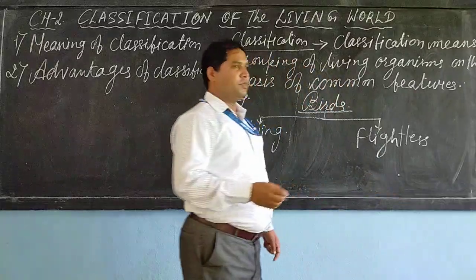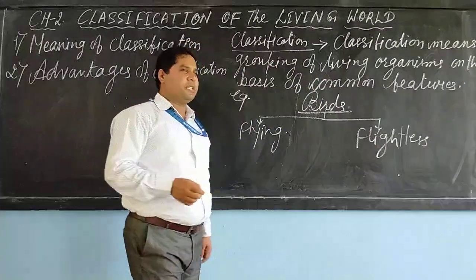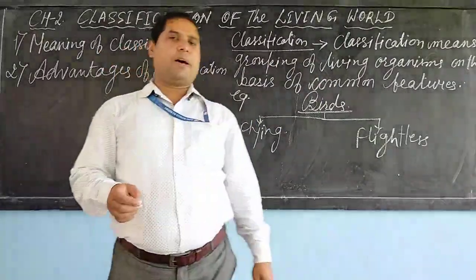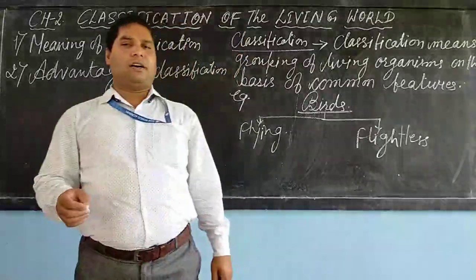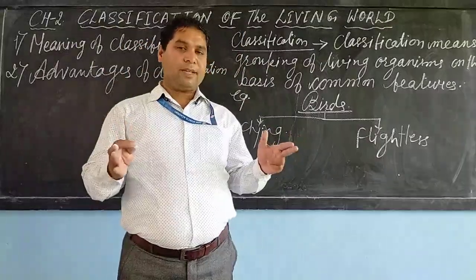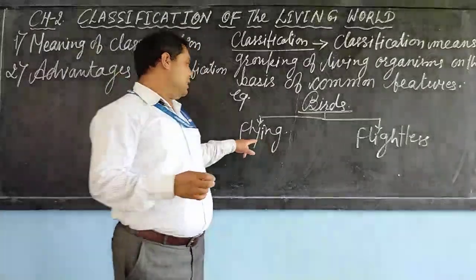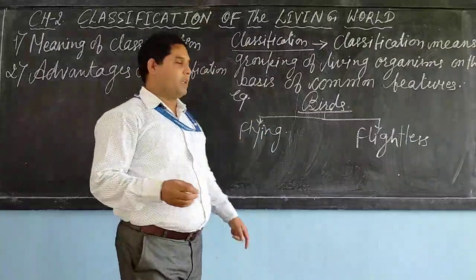So birds like pigeon, sparrow, crow, vulture, eagle are kept in the class of flying birds.